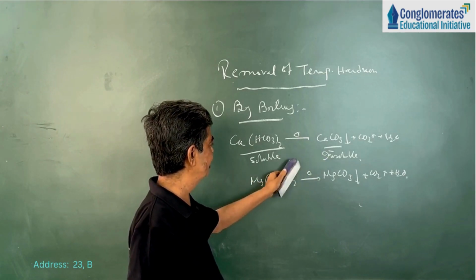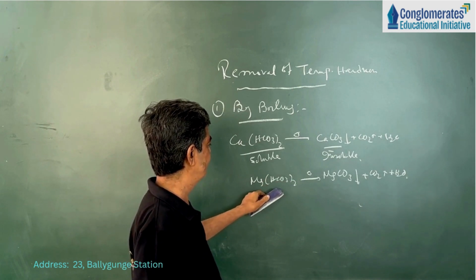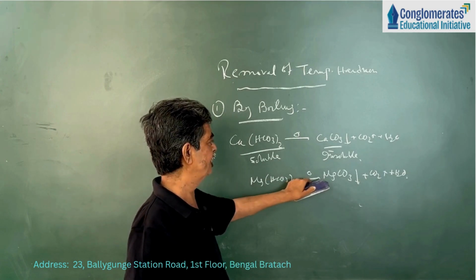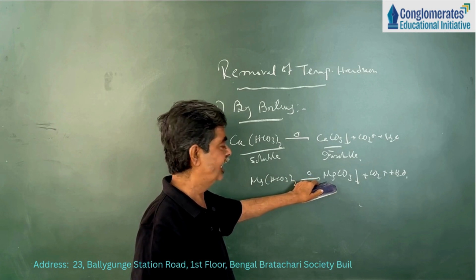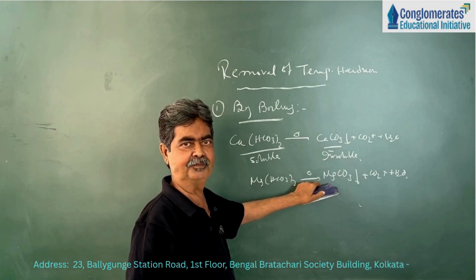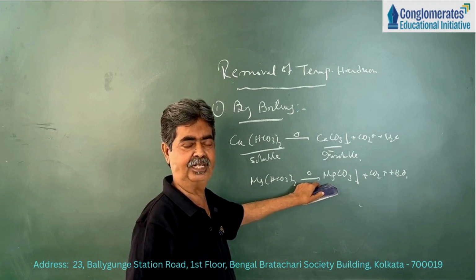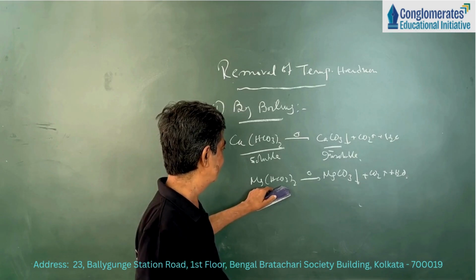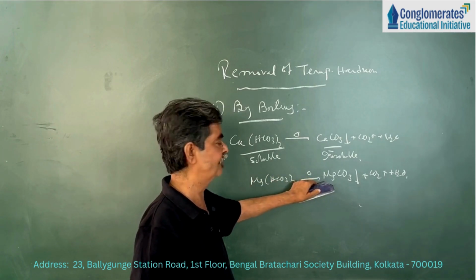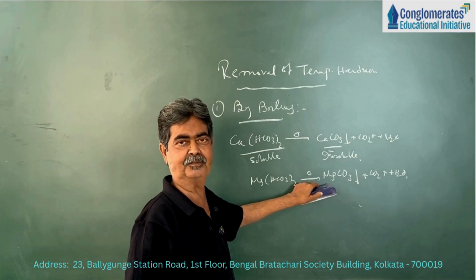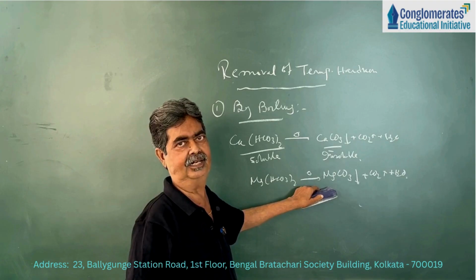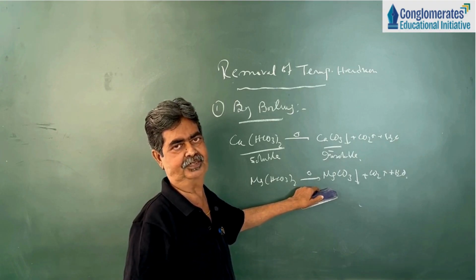Similar reasons apply in the case of magnesium bicarbonate, where magnesium bicarbonate is decomposed to magnesium carbonate and separated from the temporary hard water. Soluble magnesium bicarbonate is converted into insoluble magnesium carbonate and separated, and it becomes soft water.